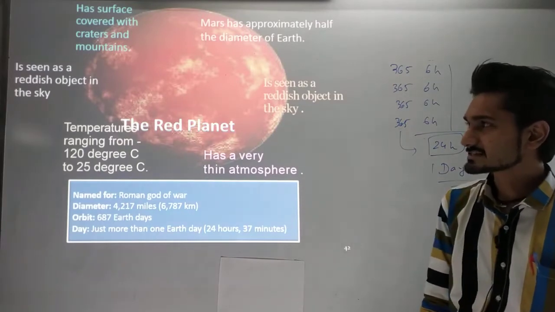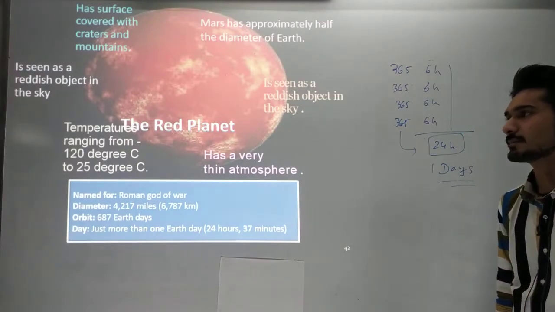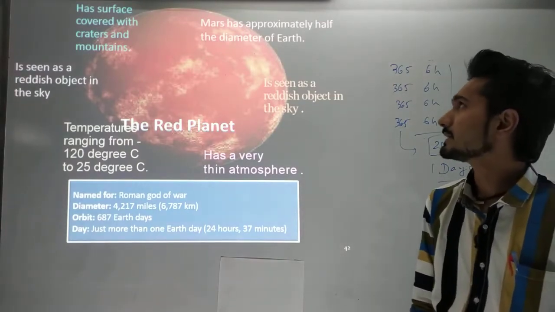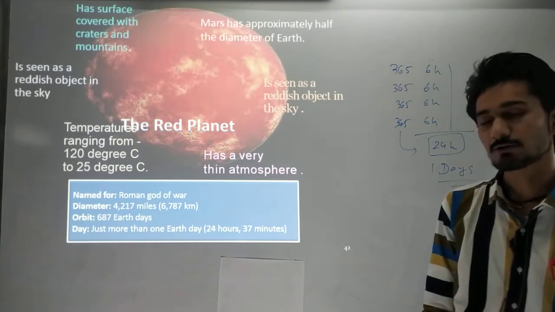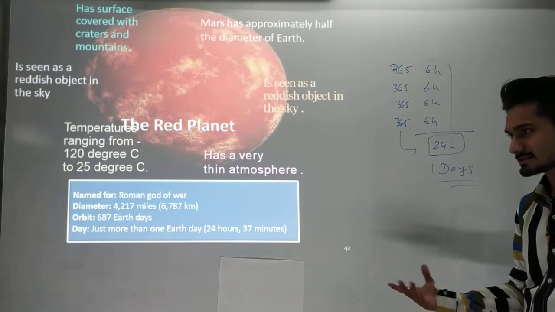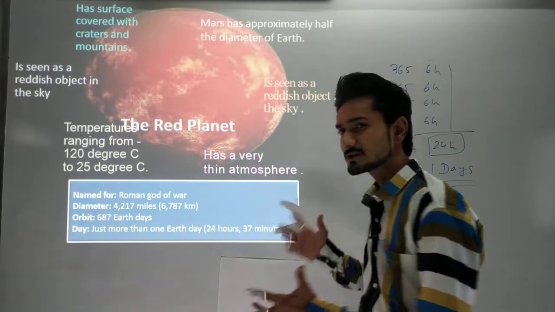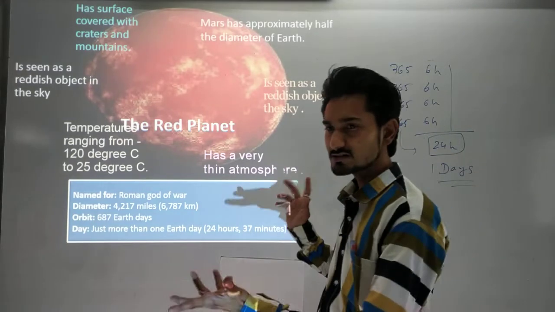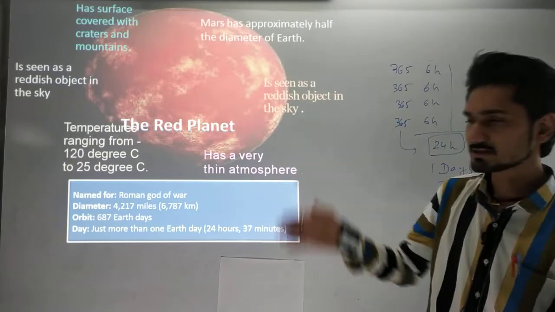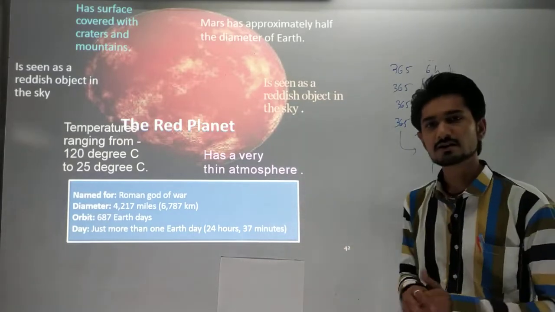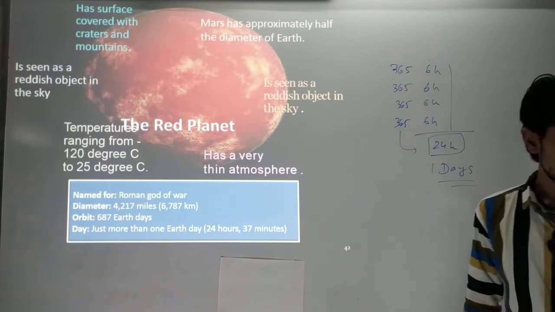Here is some extra information regarding the red planet, Mars. Mars is approximately half the diameter of the Earth. If our Earth has a diameter of 12,000 kilometers, then Mars has only half of that, which means 6,000 kilometers of diameter.